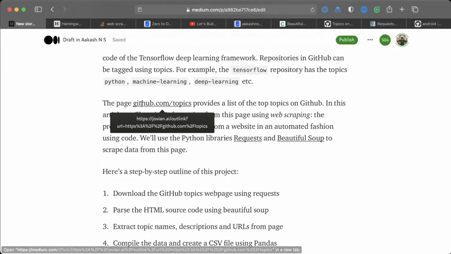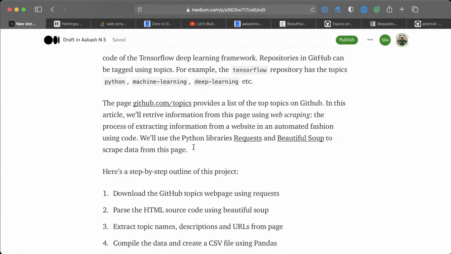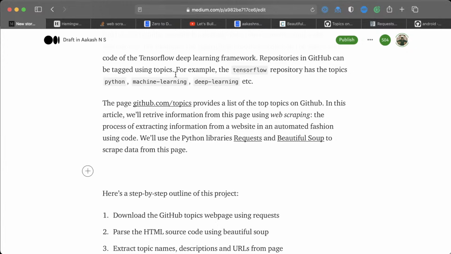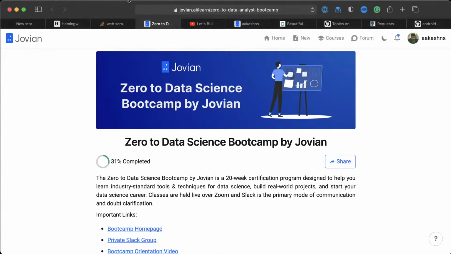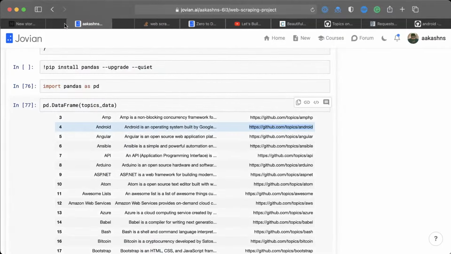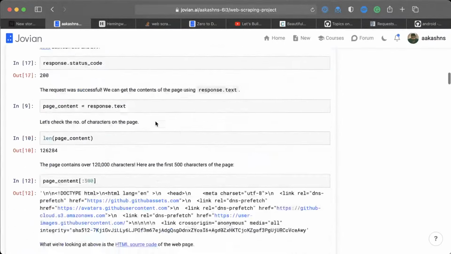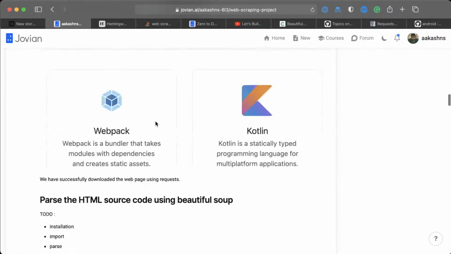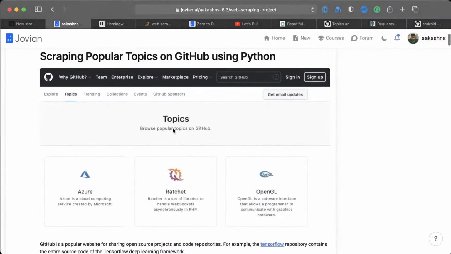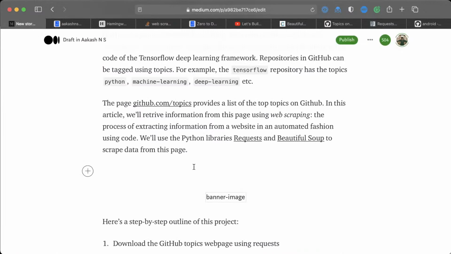So for example, here we are saying this page github.com/topics. This would be a nice place to include maybe a screenshot of the page. I think I had a screenshot here somewhere. Yeah, this is the page. This is a screenshot. So let's just copy this image and let's paste it here.